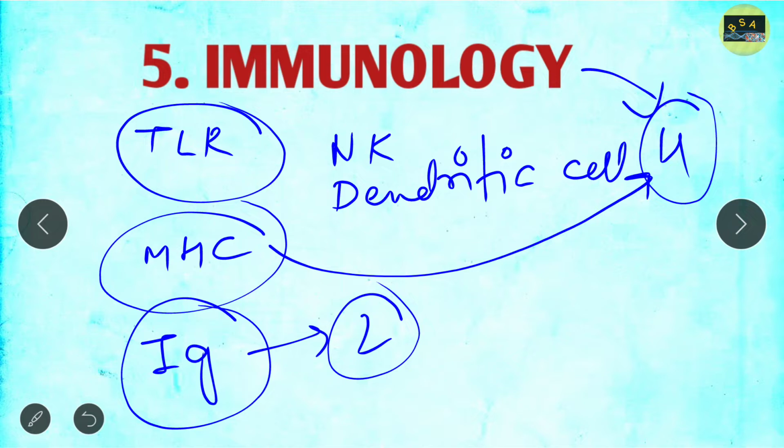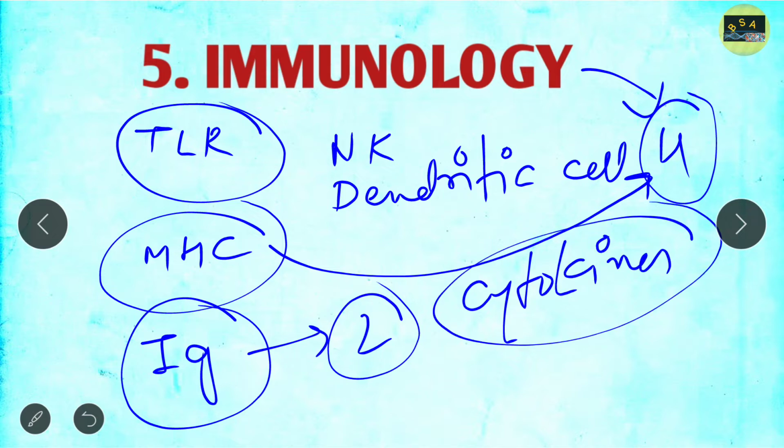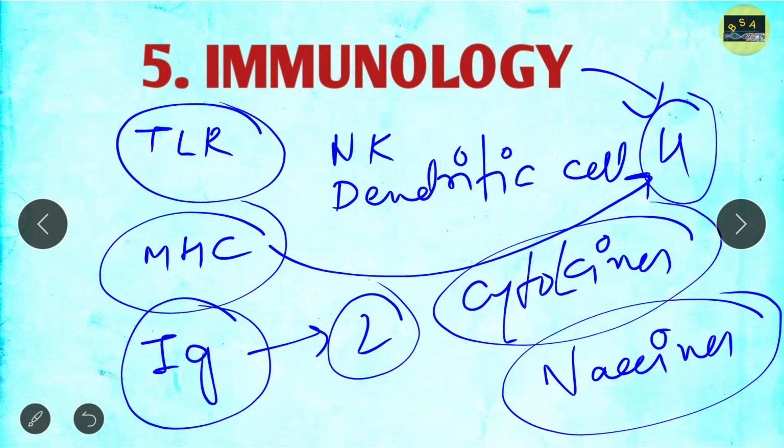You should know the difference between the 5 immunoglobulin molecules: IgG, IgM, IgA, IgD, IgE. You should know the differences, the molecular weight difference, all these things. And you should know the immunoglobulin structures. Apart from this, you should read the cytokines in detail, because sometimes they ask a very simple question in 2 marks on cytokines, right? And cytokines and vaccines. So these are some latest topics that you should read now.